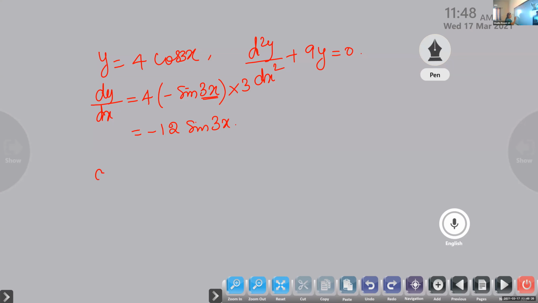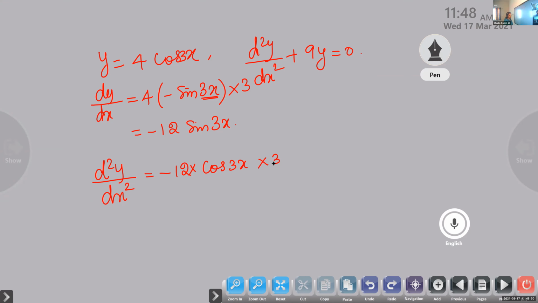Then find out the second order derivative. Minus 36 cos 3x. Give step by step so that others will also be able to understand. Minus 12 into cos 3x into 3.